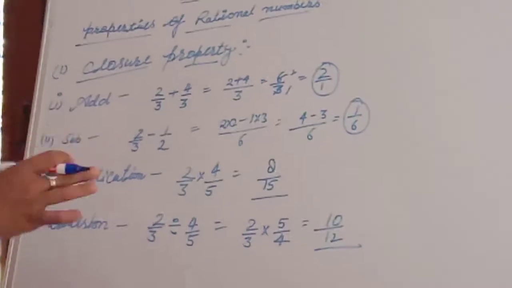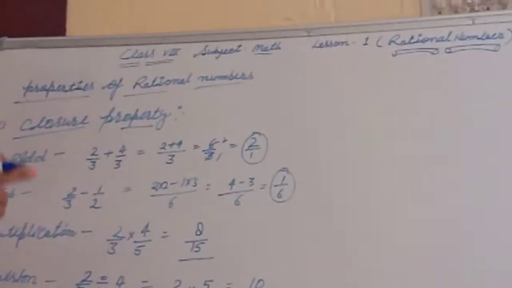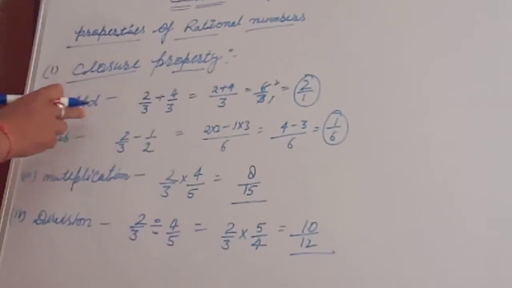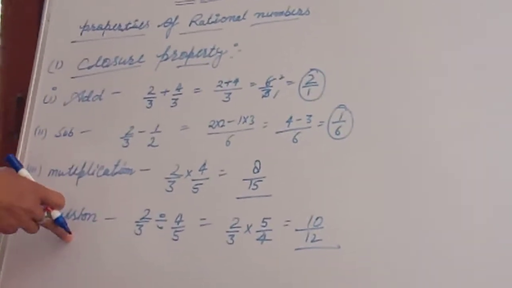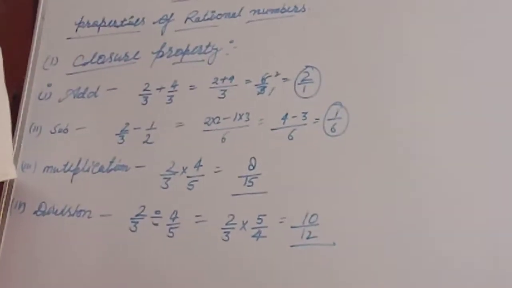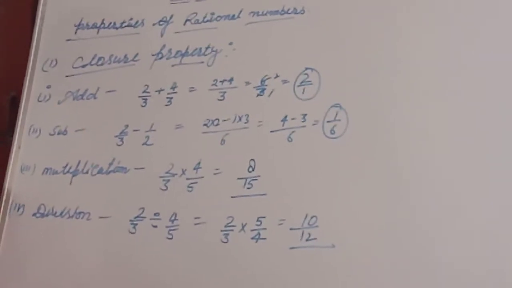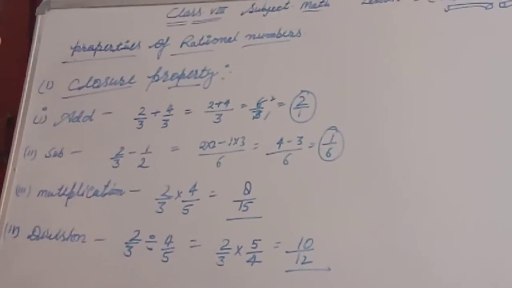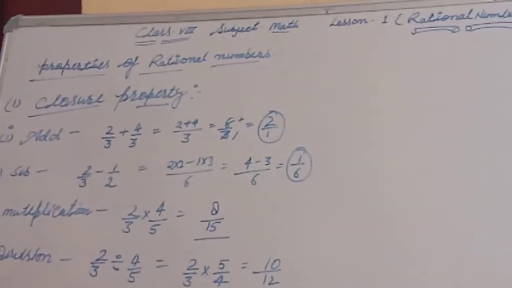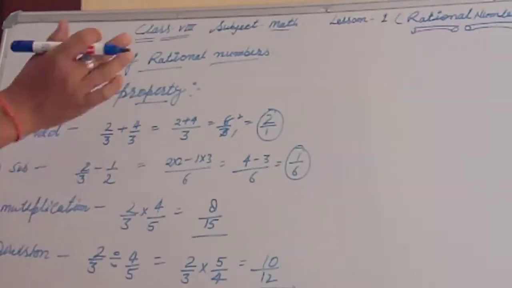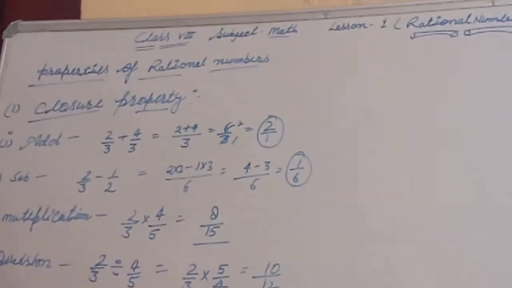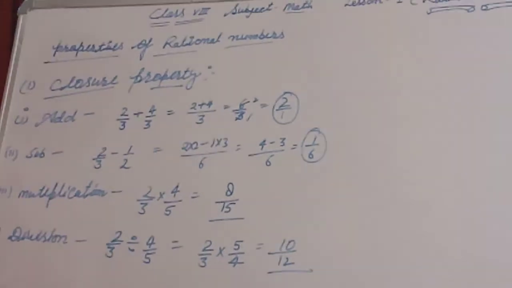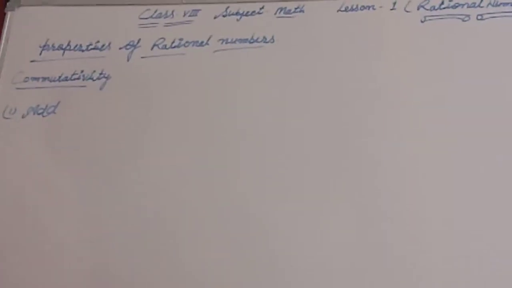Okay, that means here closure property: addition, subtraction, multiplication and division all follow a rational number. Closure property में एडिशन, सब्सट्रैक्शन, मल्टीप्लिकेशन एंड डिवीजन को रेशनल नंबर फॉलो करता है. Okay, second thing, there will be a second property, commutative property.